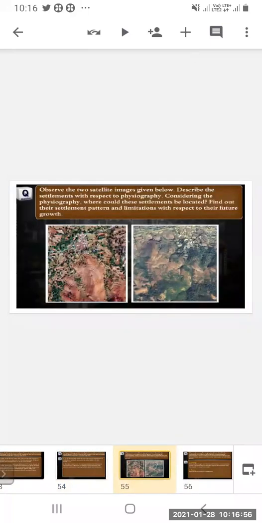Observe the two satellite images given below. Describe the settlements with respect to physiography. Considering the physiography, where could these settlements be located? Find out their settlement pattern and limitations with respect to their future growth. Now looking at this, these are the satellite images.